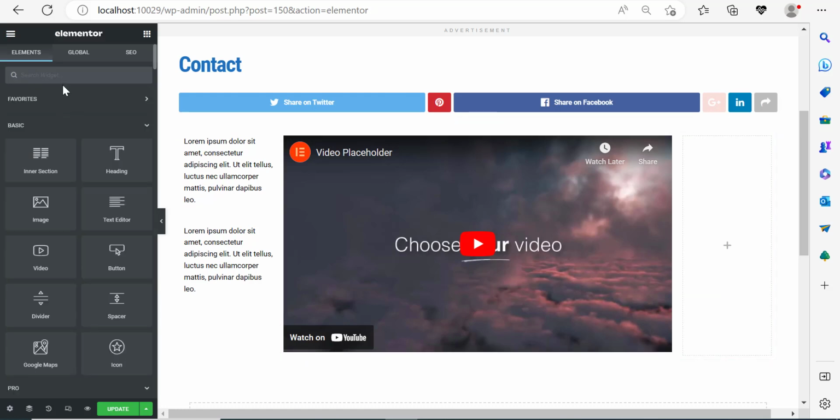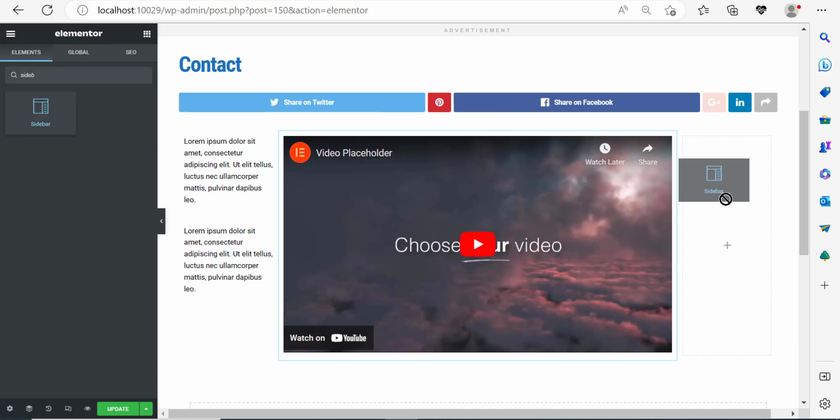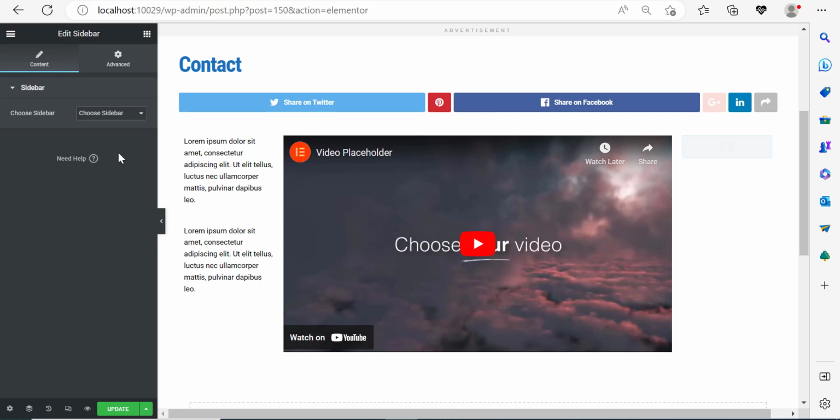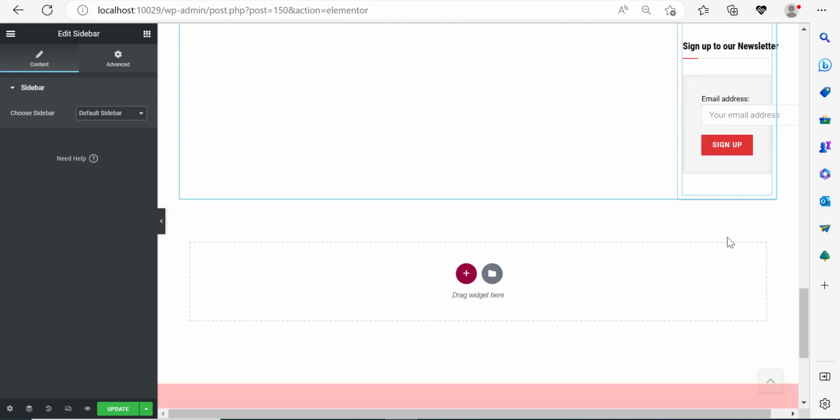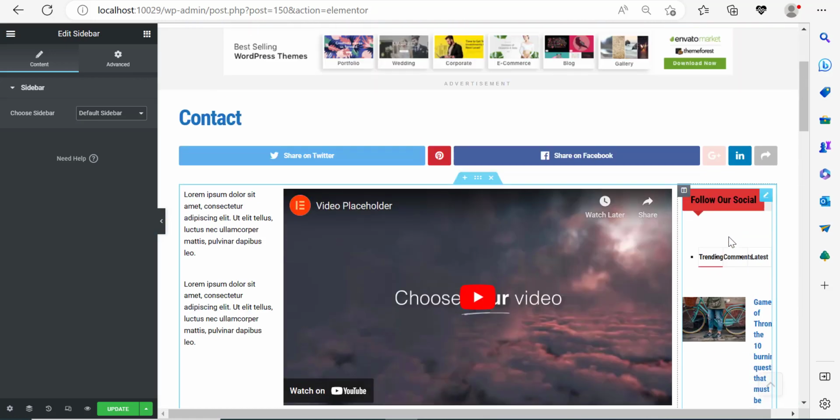But let me scroll down here or just search for sidebar. And I can add a sidebar over here, right? I can choose the sidebar. Let me choose default sidebar. And you can see that now a sidebar is going to be displayed, right? Even though it sucks, but you can add a sidebar, right?